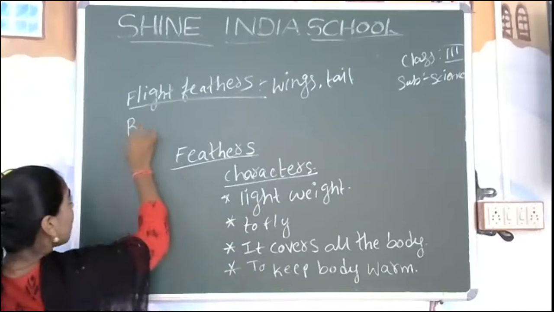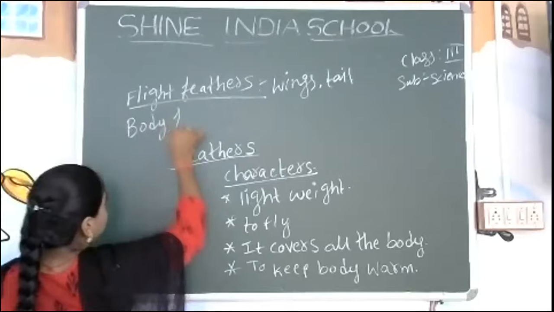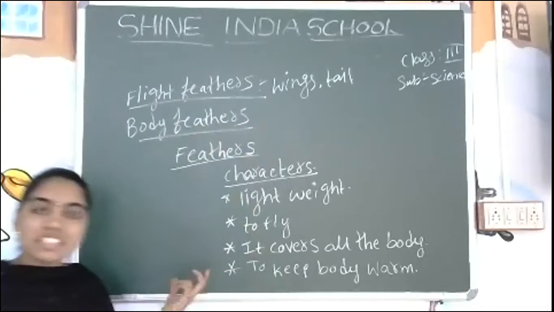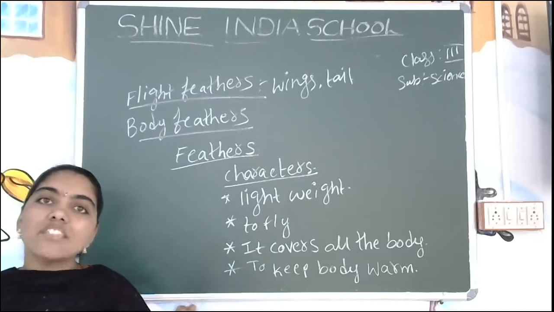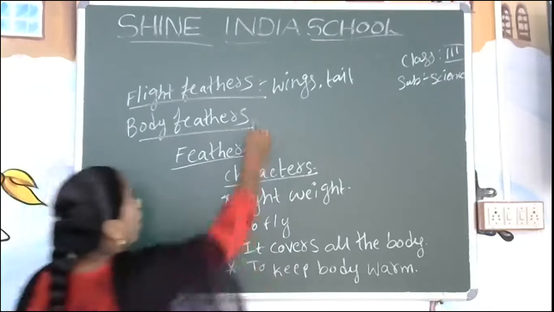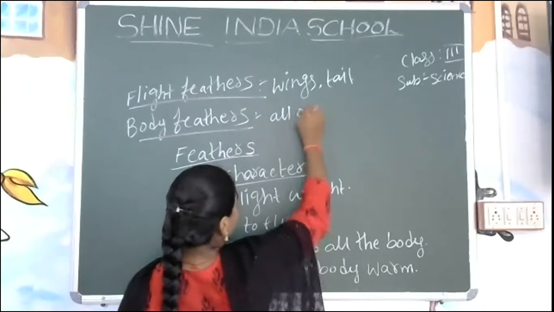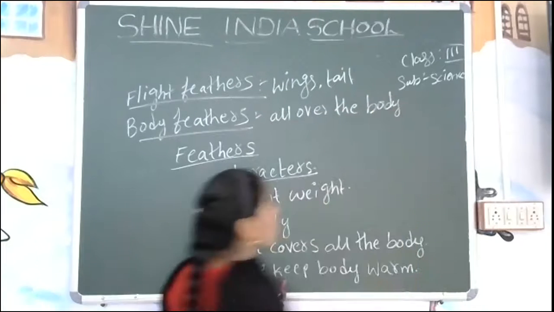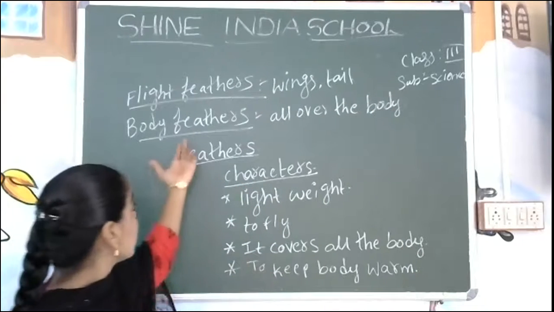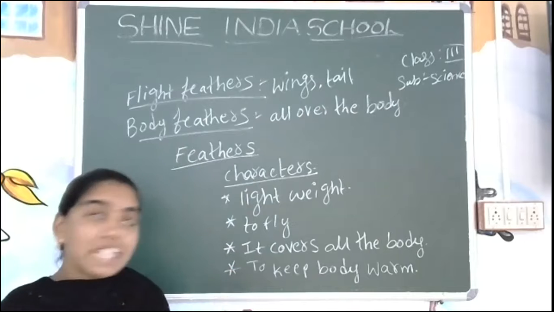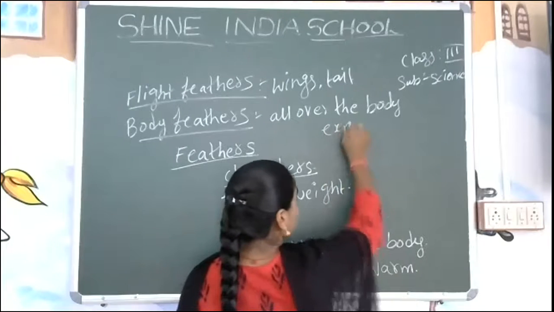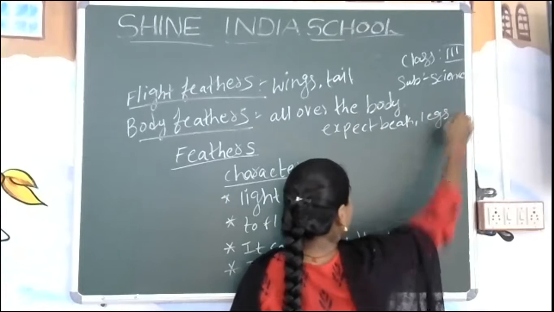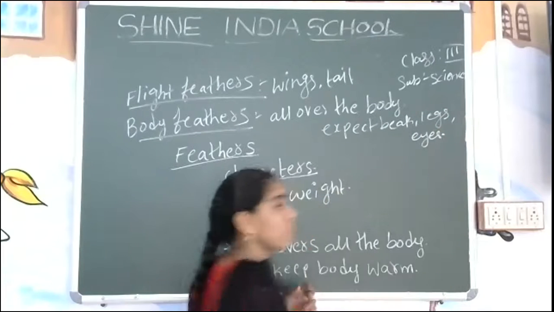Yes, the next one is the body feathers. What are body feathers? Do body feathers have any special thing? Yes, they cover all over the body, except where we have the beak, legs, and eyes. In these places, body feathers will not be there.